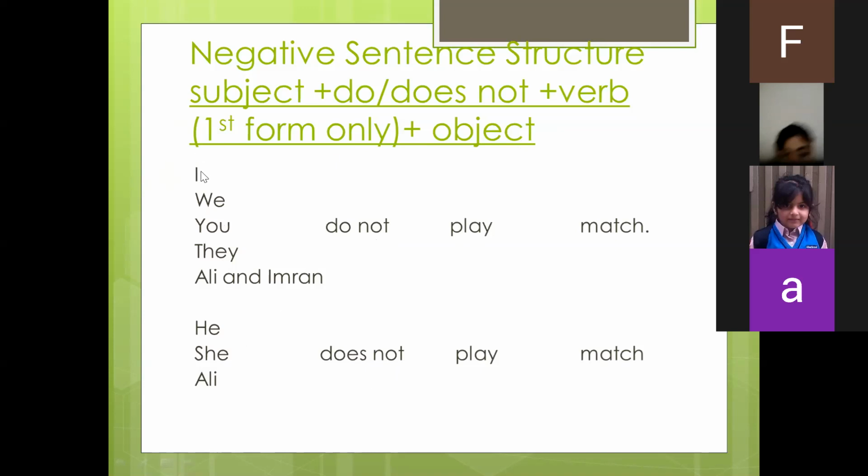Also keep the subjects in your mind, that with which subjects you need to use do not, and with which subjects you need to use does not. I, we, you, they, Ali and Imran, these are the two names, they are always followed by, or any other names which are in plural, they are followed by do not.